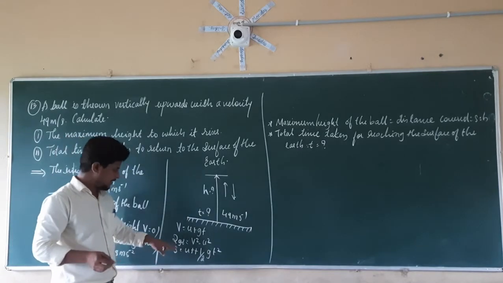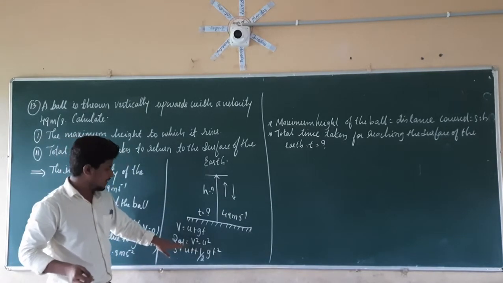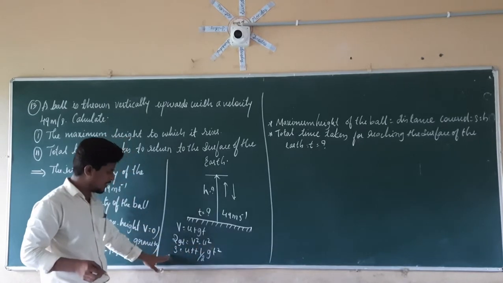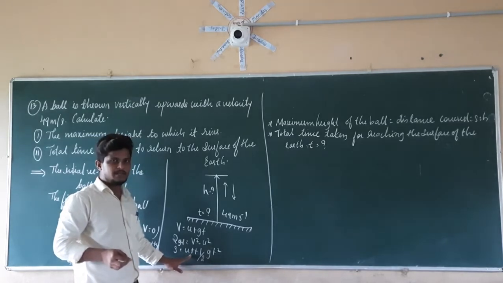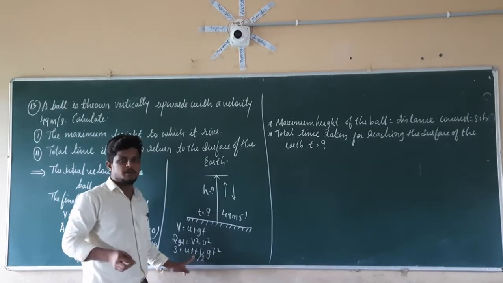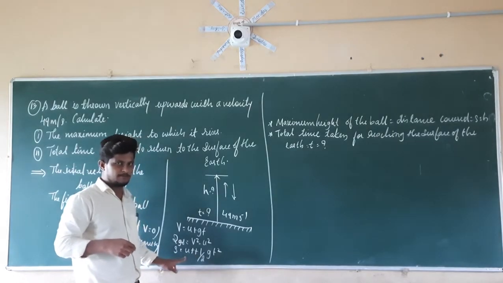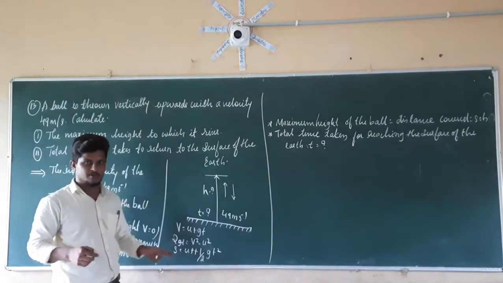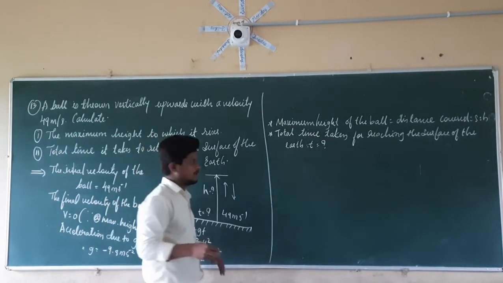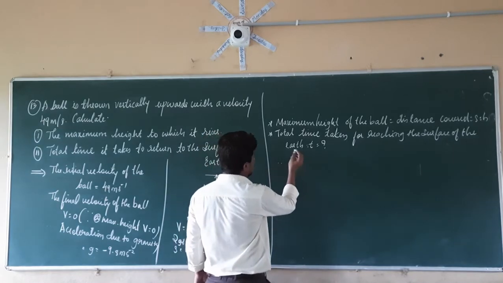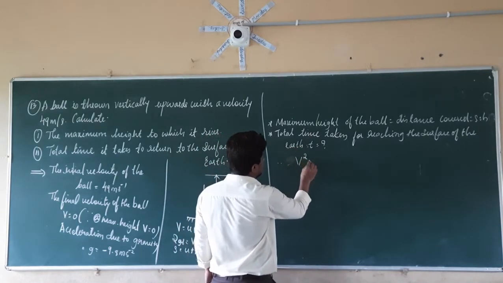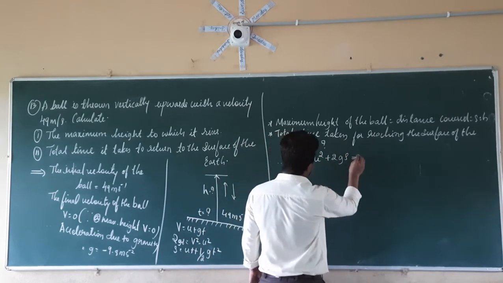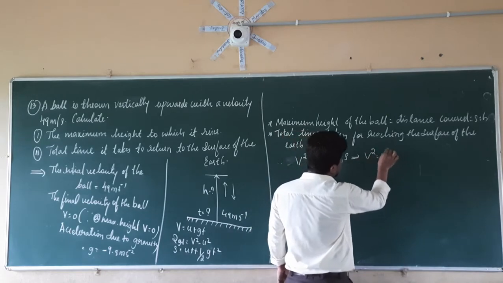If you see here, G value we know, V value is given, U value is also given. So we can use this formula. If we want to use the other formula, we will require time, and we don't know the value of the time. For that reason, we would first have to calculate the time. Or else directly use this formula, since G is a known value, and V and U are also known values. For that reason, I am going to use this formula. Therefore, V square equal to U square plus 2GS.